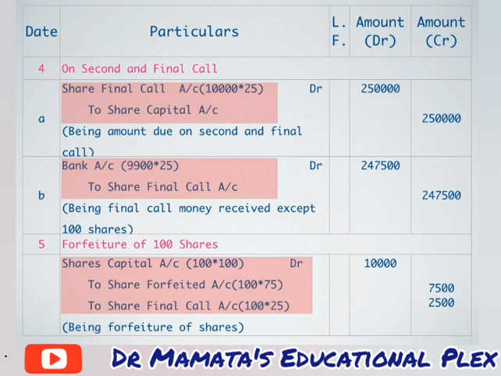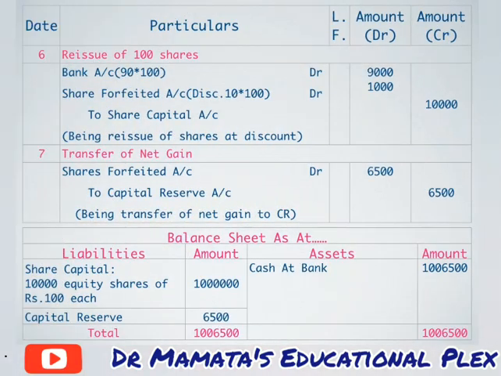Now we have been told that out of these forfeited shares you have to reissue all the shares, which are fully paid, at rupees 90 per share. It means that the face value of the share was fixed at rupees 100, but now these shares are reissued at rupees 90. It means that we can understand these shares are reissued at discount. So what will be the entry for reissue of shares? So here we have to make the entry of issue of shares at discount.